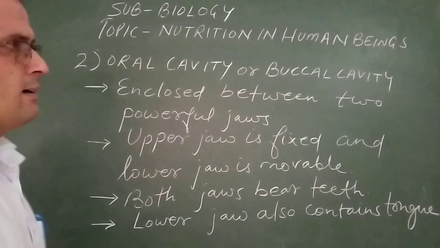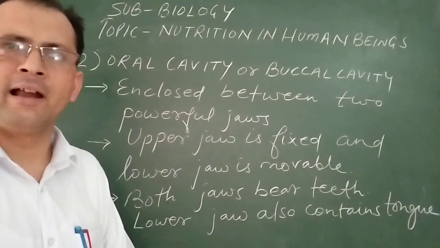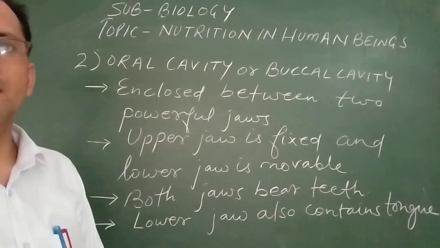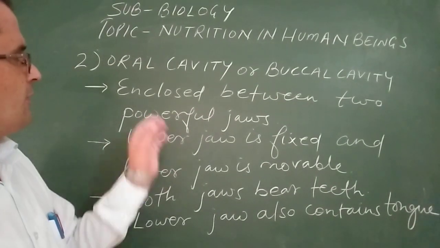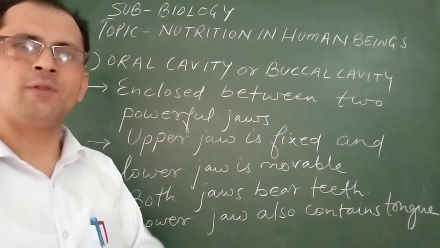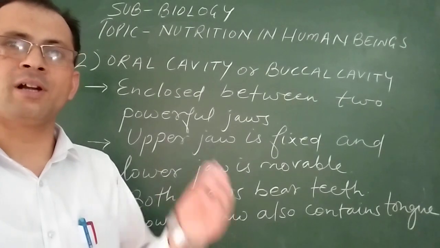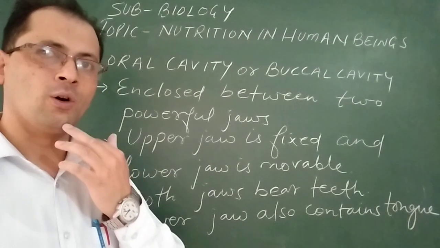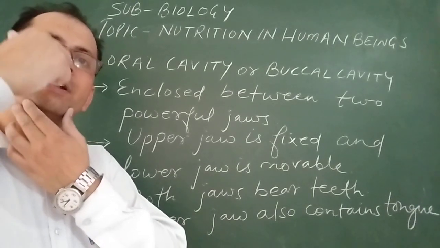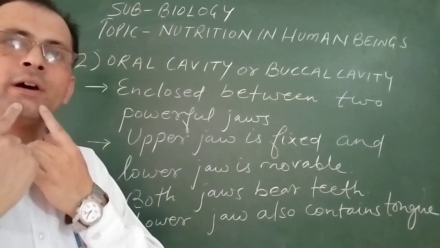Now the second part, which is present between the alimentary canal and anus, is the oral cavity or the buccal cavity. This oral cavity or buccal cavity is enclosed between the two jaws. Now we have two jaws, one is the upper jaw and the other is the lower jaw. When you open the mouth, you can see the upper side, this is the upper jaw, and the lower one is the lower jaw.